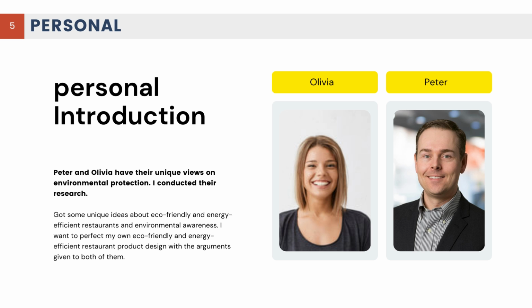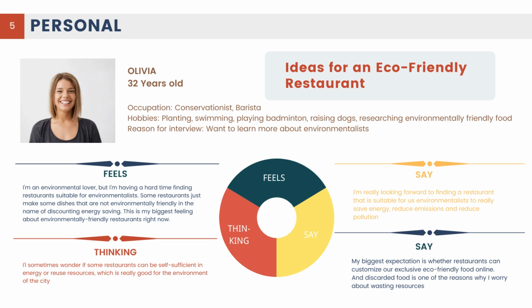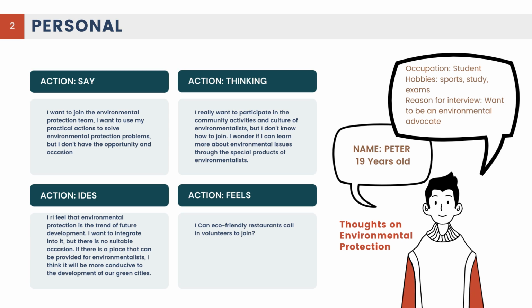In the next part, I will show the personas. I chose two people, Olivia and Peter. Olivia is 32 years old and has many hobbies. The reason for interviewing her is to learn more about environmentalists, and I asked her some questions about ideas for an eco-friendly restaurant. Next is Peter. He is a student, also 19 years old, and the reason for interviewing him is that he wants to be an environmentalist.